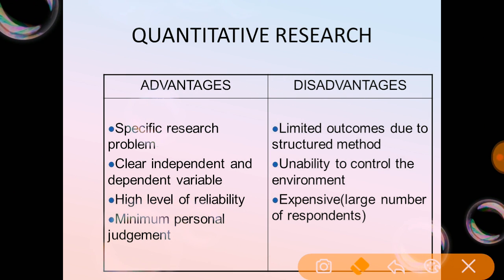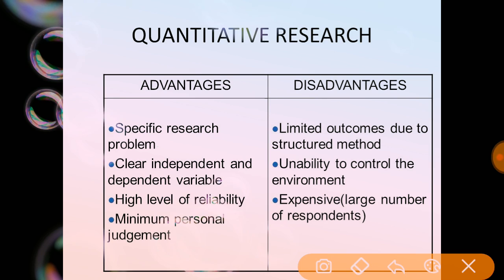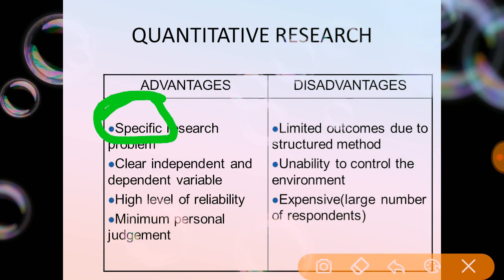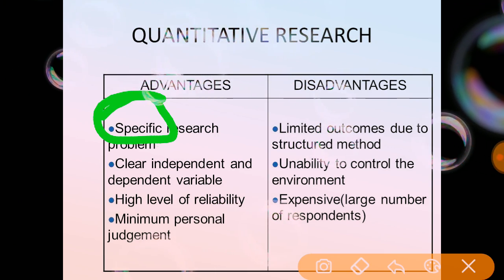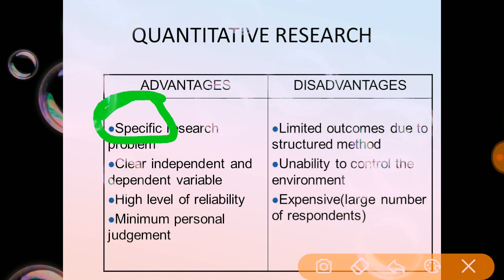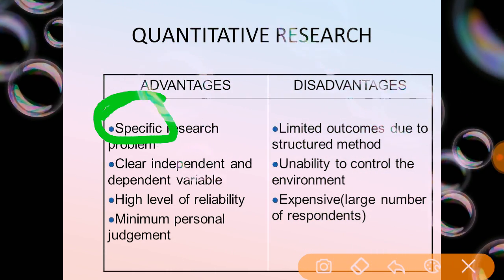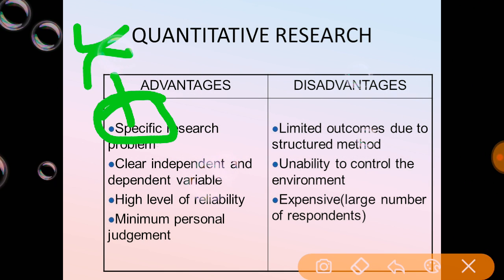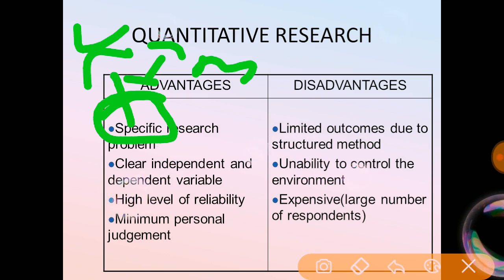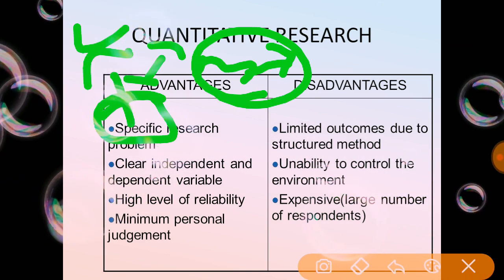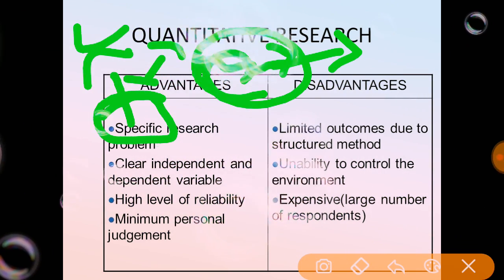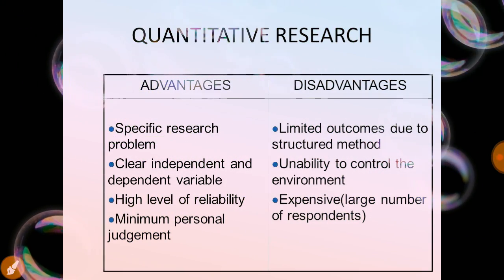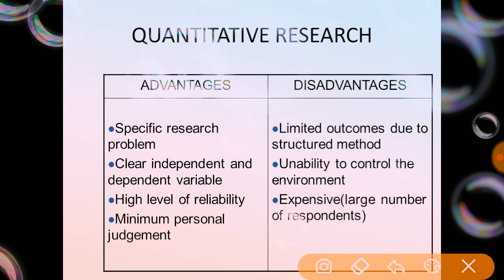See, specific research problem means we are specifying the particular research problem statement. For example, vitamins and mineral deficiency among the mothers with under 5 children. So here we have specified that there is a vitamin and mineral deficiency in the mothers who have under 5 children only. They should not take more than 5 years or more than 10 years. So what is the specific situation? So here the specific research problem. This is one of the advantages.